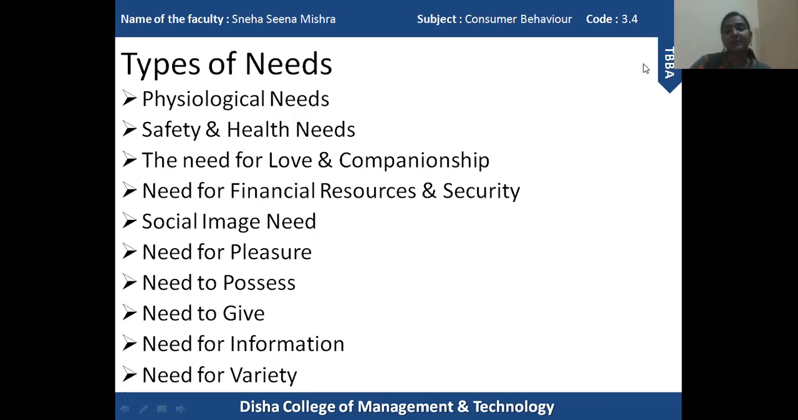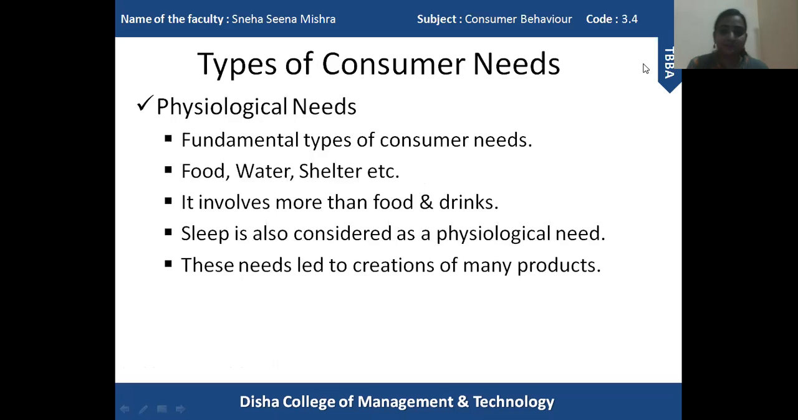Same way, we purchase many goods and services, many products and services which give us certain kind of satisfaction and pleasure. So on the basis of these two major categories, these types of needs were developed. Okay, so the first type of need is physiological need. So what is physiological need?